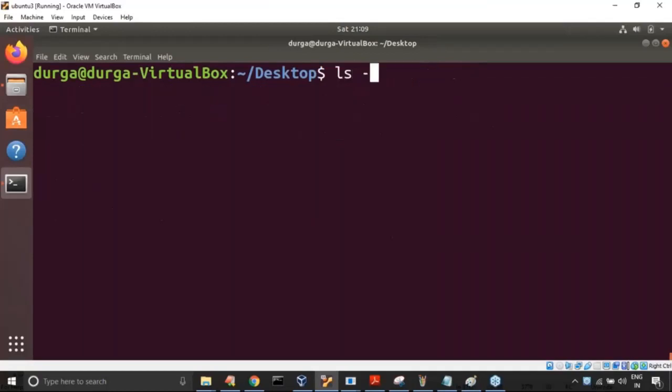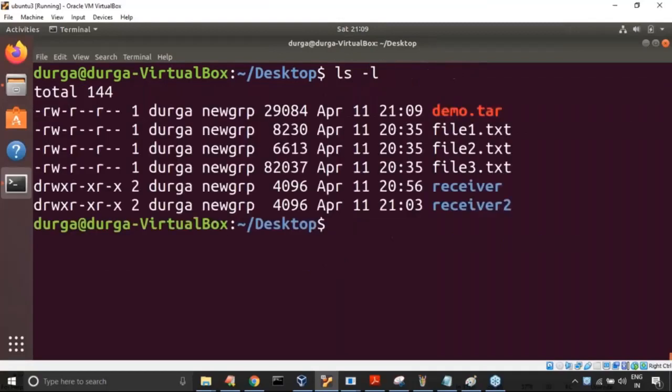Where is the proof for that? ls -l. What is the size I'm getting by default? 29,084. Has compression happened or not? Can you please confirm? Yes, it happened. If compression had not happened, then its size would be 1,04,000 bytes or something like that. But now it is only 29,000 bytes. Compression has happened perfectly. This is how you can create a zip file. So the z option will do compression automatically.